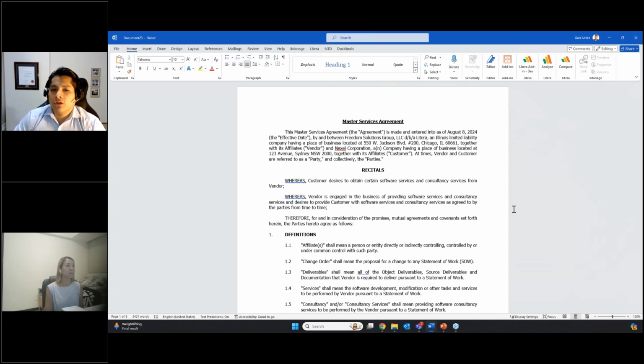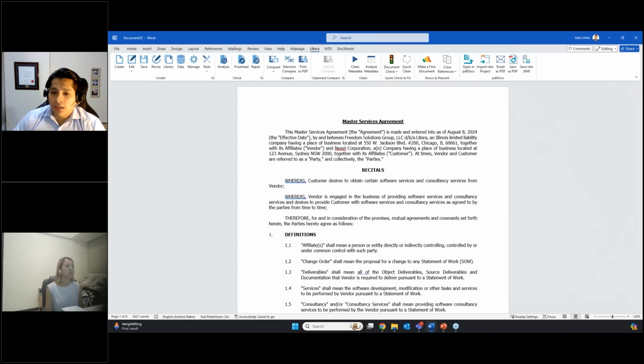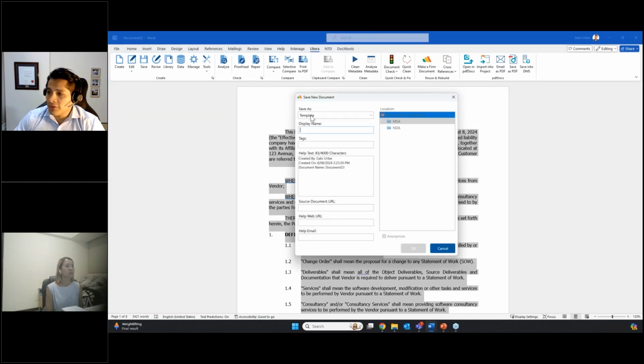Usually, if you're using any other document automation system, you will have to contact the relevant person in your firm to help you put a template together, learn how to automate templates yourself, or have someone do it for you. That process can be very time consuming and quite tedious, but with Create, you have the ability to do that yourself. You can enable users to be self-sufficient in that sense. So if I go into the Litera ribbon, here I will have a save option. If I hit that option, I have the ability to save this entire document in my content library.